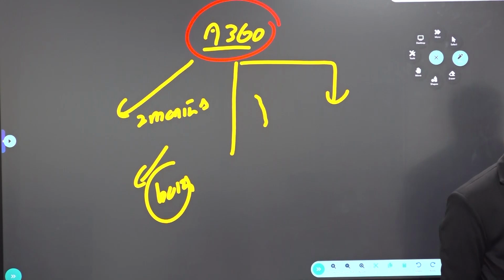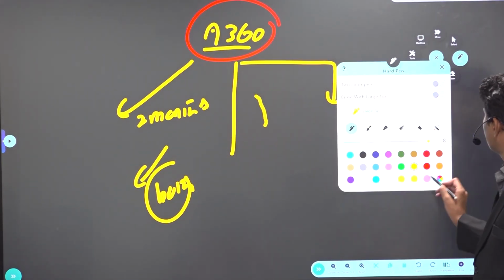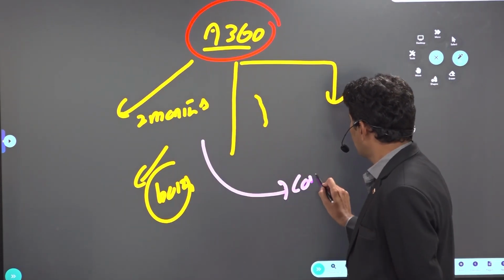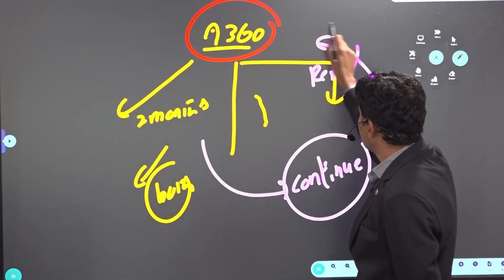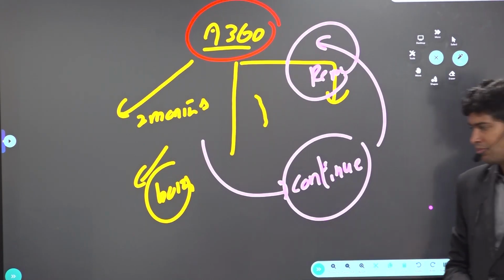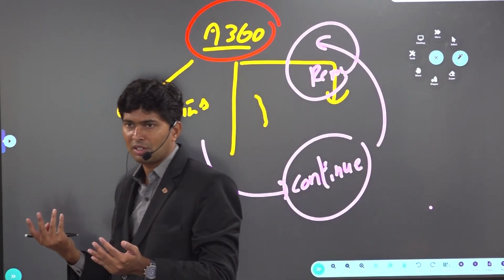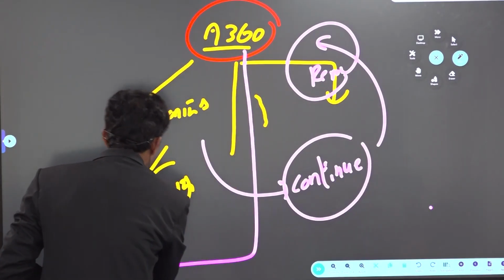Apart from that, the resolution can be passed by a simple majority, and it continues indefinitely till it is recalled, or you can say the Constitution can continue it till it is revoked. And how long can financial emergency be imposed at maximum? Just like national emergency, indefinite time for every 6 months. President rule, maximum 3 years. Like that, how long can financial emergency be imposed continuously?